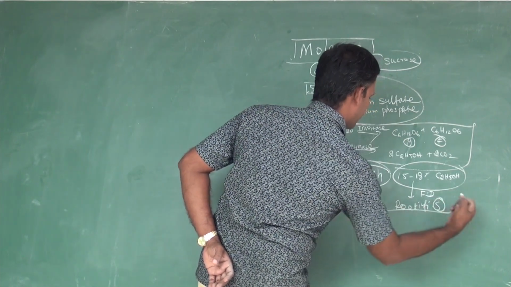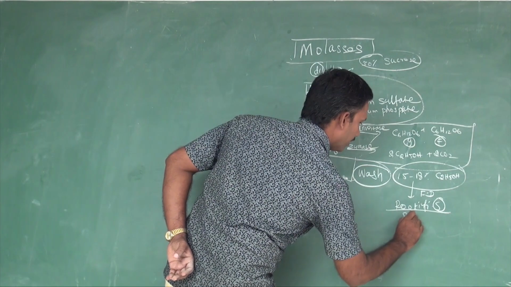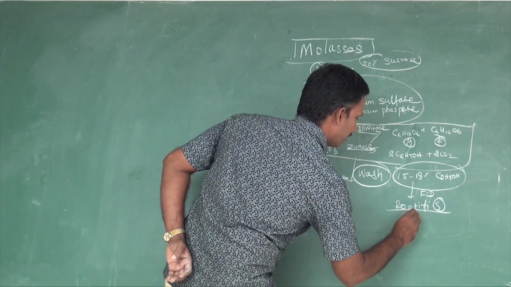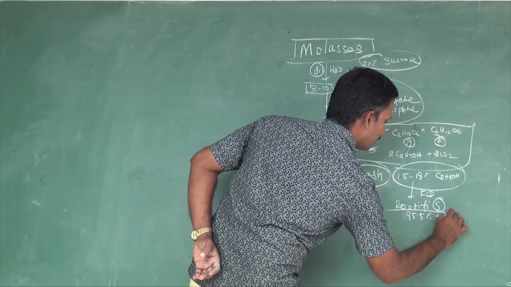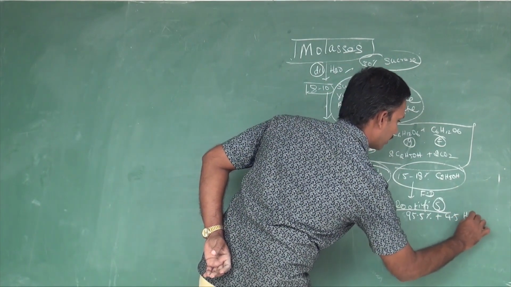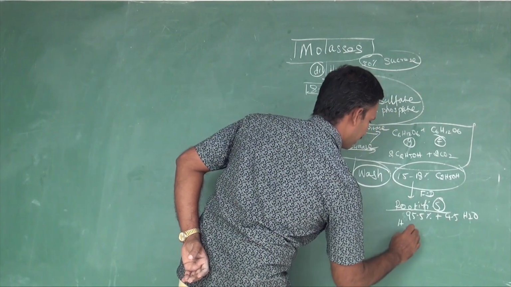Rectified spirit is nothing but 95.5% of ethyl alcohol plus 4.5% of water. That is called rectified spirit.